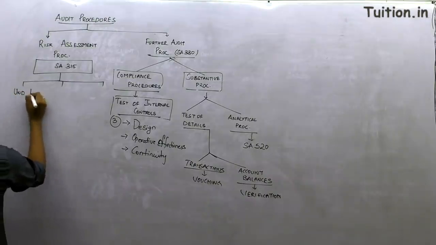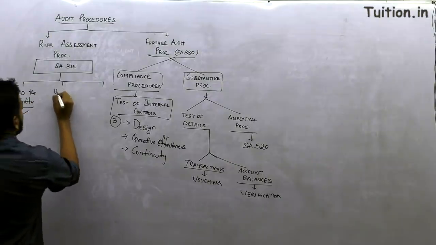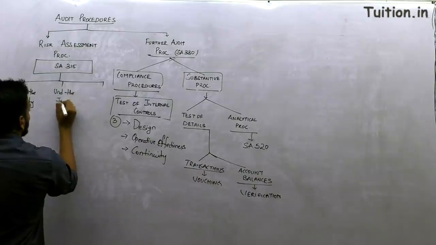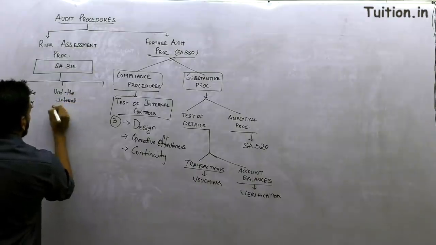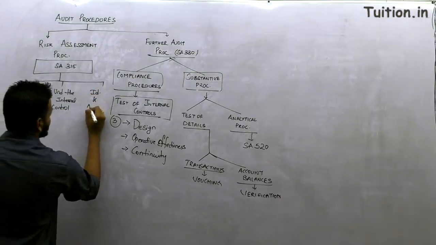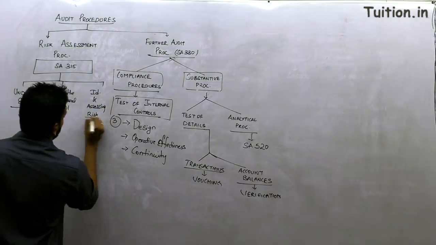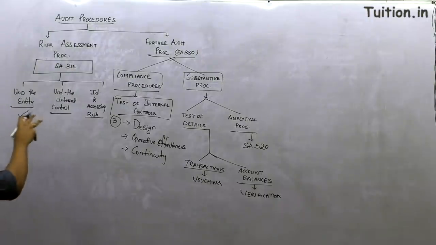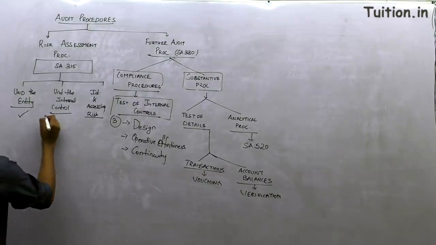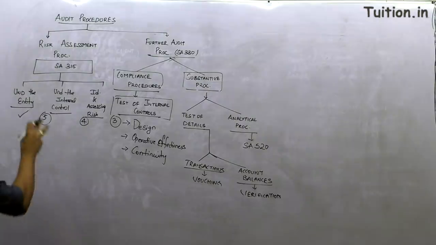It is about understanding the entity, which we already finished. The next is about understanding the internal control, and then it is about identifying and assessing the risk of material misstatement. So guys, this is what we are supposed to do in understanding the internal control and identifying and assessing risk. Here there are five points to cover, and here there are four points to understand. Let's now quickly see how we understand the internal controls. What are we supposed to do?